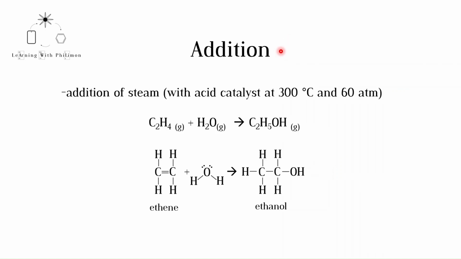Alcohols can also be formed using addition reactions. In this reaction, the alkene ethene is reacted with steam, water vapor. Addition reactions are discussed in more detail in the alkene and electrophilic addition videos. In order for the reaction to occur, an acid catalyst is used, and the reaction is conducted at a high temperature of 300 degrees Celsius and a high pressure of 60 atmospheres. Now let's look at the advantages and disadvantages of these two methods.